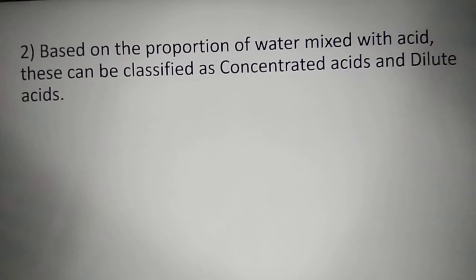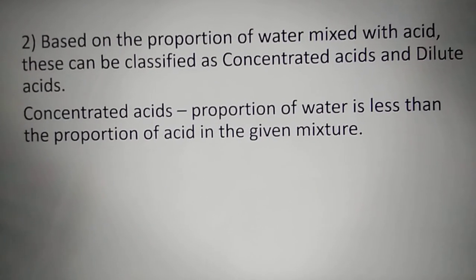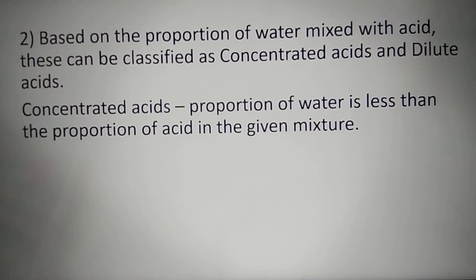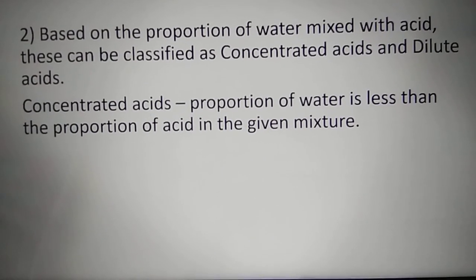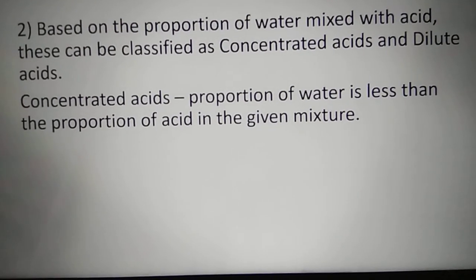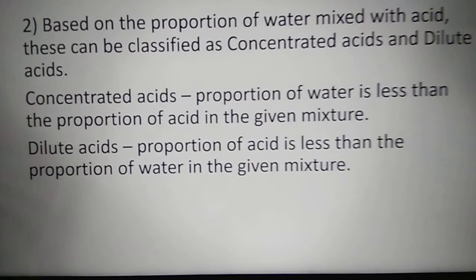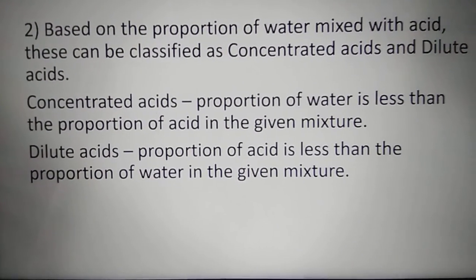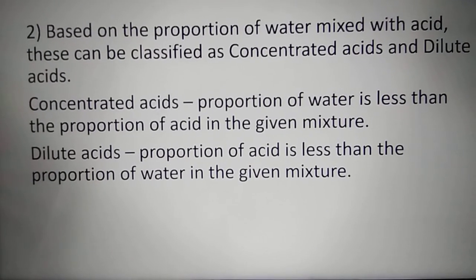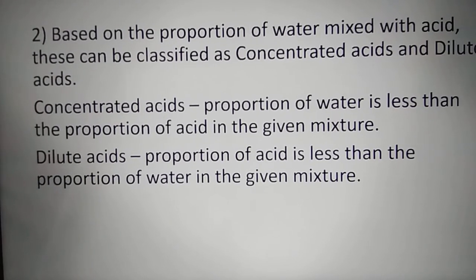Okay, let's see. Concentrated acid means in this mixture of acid and water, the proportion or ratio of water is less than the proportion of acid. That means acid quantity or acid content is more in that mix. Dilute acids: proportion of acid is less than the proportion of water. That means the ratio or volume of water is more in the given mixture.